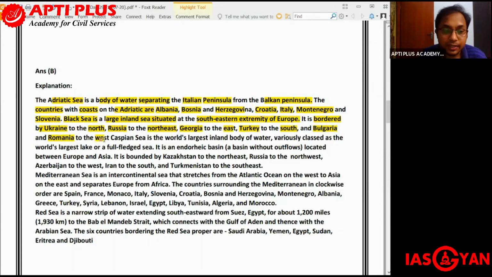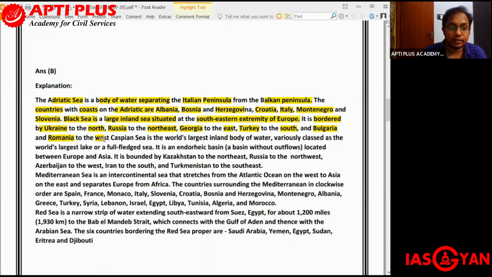Once again, Black Sea, it is a large inland sea. Inland means it does not have an outlet to any other ocean. It is situated at the southeastern extremity of Europe. It is bordered by Ukraine to the north, Russia to the northeast, Georgia to the east, Turkey to the south, and Bulgaria and Romania to the west.